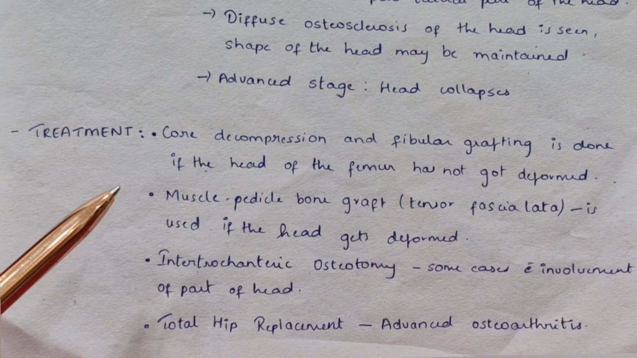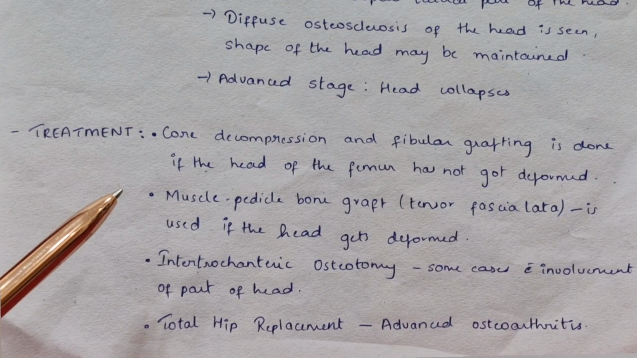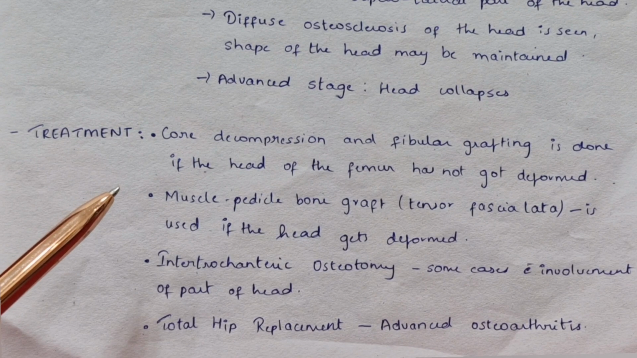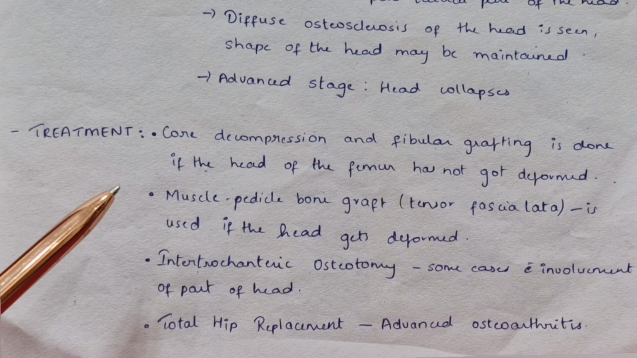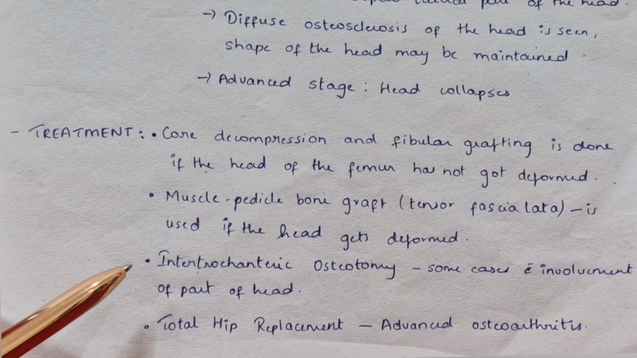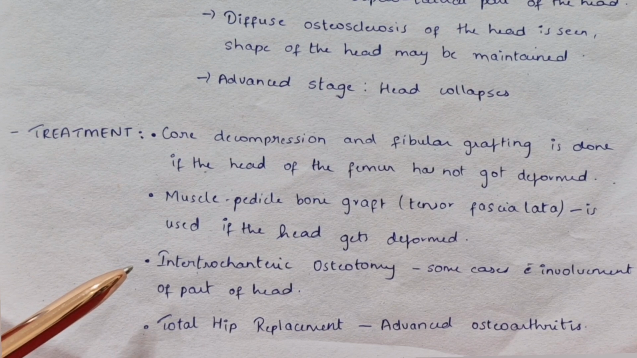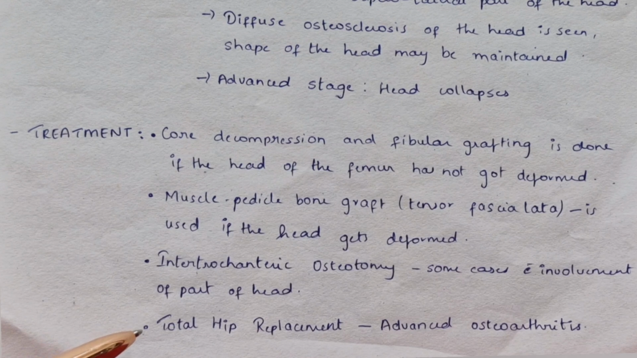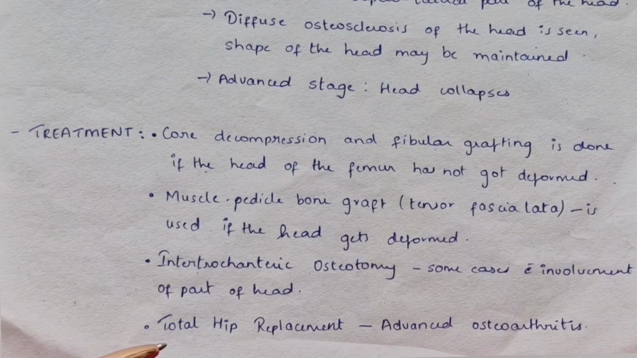Treatment includes core decompression and fibular grafting if the head of the femur has not got deformed. Muscle pedicle bone graft, that is the tensor fasciae latae, is used if the head gets deformed. Intertrochanteric osteotomy in some cases with involvement of part of the head, and total hip replacement in case of advanced osteoarthritis.